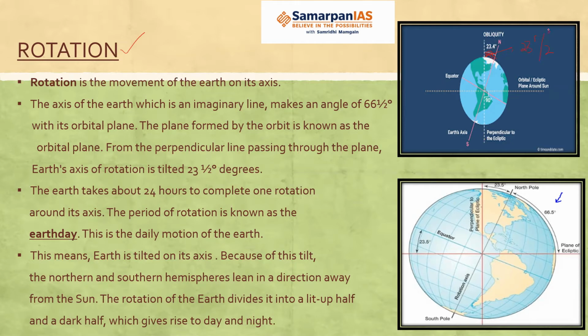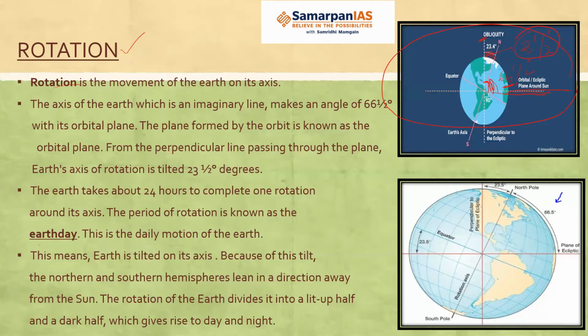degrees. Okay. If you take from the vertical plane, and if you take from the orbital plane, meaning the plane along which the Earth orbits around the sun, then from the orbital plane this axis is tilted by 66.5 degrees. Okay. So you know this is 90 degrees perpendicular, but the axis is tilted. If you take from the vertical plane, the axis is tilted by 23.5 degrees. And if you take the orbital plane, the axis is tilted by 66.5 degrees.